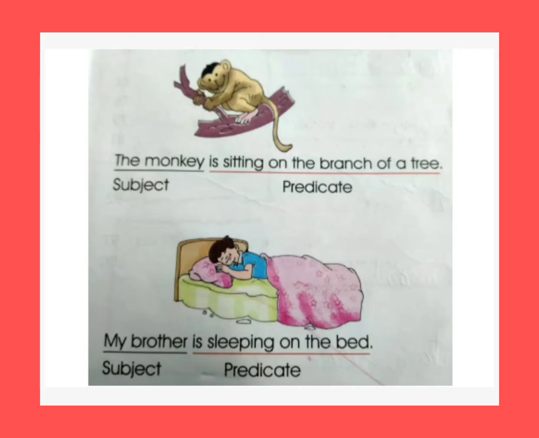Now see next. My brother is sleeping on the bed. We are talking about my brother. So my brother is subject. Is sleeping on the bed. Why? Because he is sleeping on the bed. We are talking about the brother. He is sleeping on the bed. So is sleeping on the bed comes under predicate.